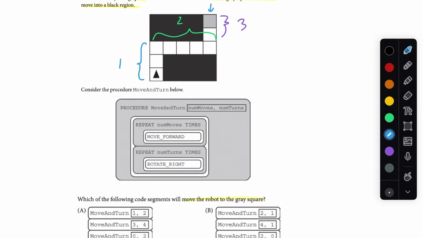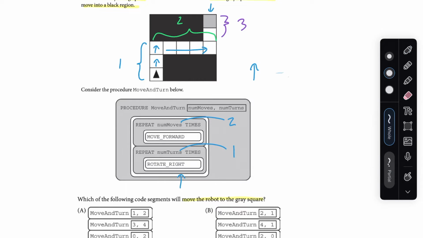So this first move and turn call, what do we want to do? We want to move forward twice. And then what do we want to do? Then we actually want to turn, such that we're facing this direction. Because we're rotating to the right, we're just going to need to rotate once. So I would say that for this first call, we need to move twice forward and rotate once. Okay, so why do we need to rotate once? We're initially facing up, and then we need to rotate to the right so that we're facing to the right.